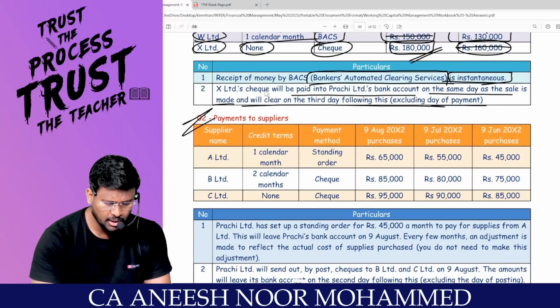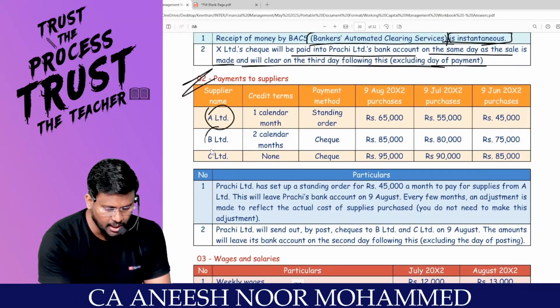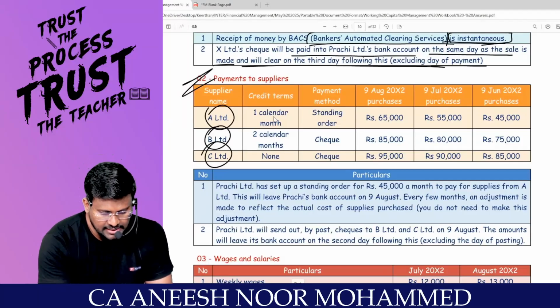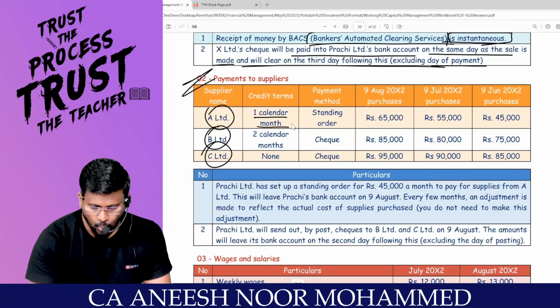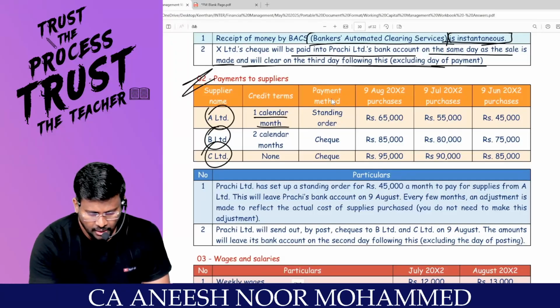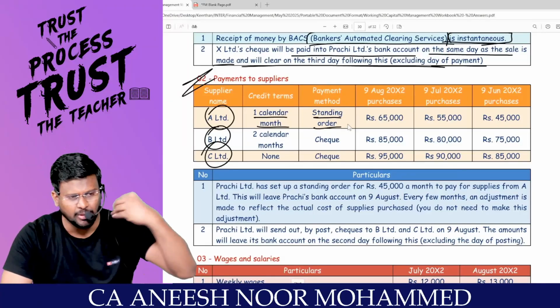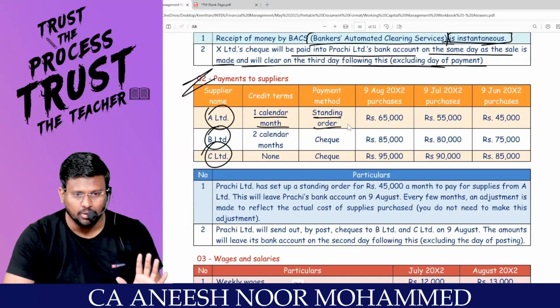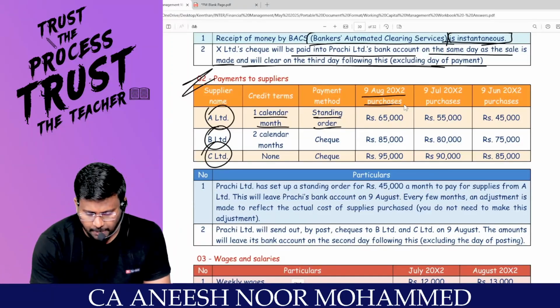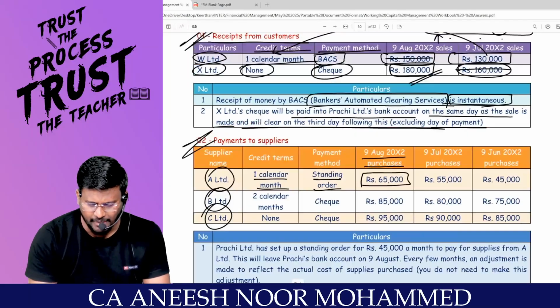Payment to supplier. How many suppliers? 3 suppliers: A Limited, B Limited, C Limited. Correct? Sir, credit terms 1 calendar month. 1 calendar month means, sir, payment is by standing order. Standing order means I said to the bank that every month you pay something. That's what standing order is all about. Right. 9th August purchases 65,000. When I made the purchase, 9th August.